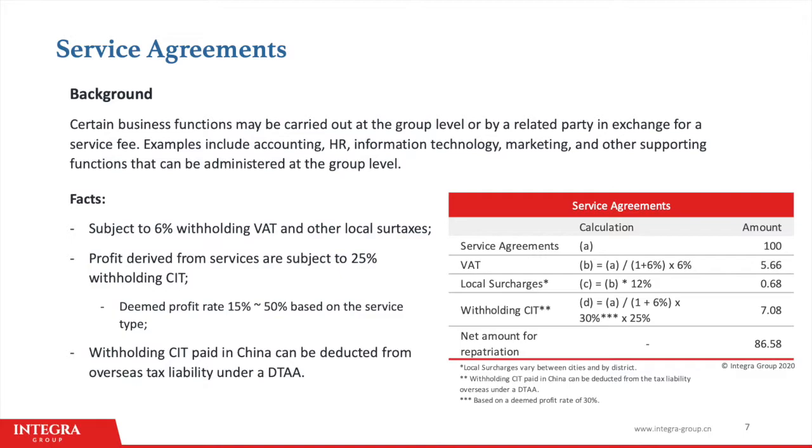And depending on the service type, the corporate income tax is based on the deemed profit rate in the range of 15% to 50%. However, for most types of services like marketing and design, a deemed profit rate of 30% is used. So after all the taxes, you can see the net amount for profit repatriation is 86.58 for every 100 RMB of service fees for remittance. One thing to note is that the withholding corporate income tax paid in China can be deducted from the corporate income tax of the parent company overseas if there is a double tax agreement signed between the host country and China.